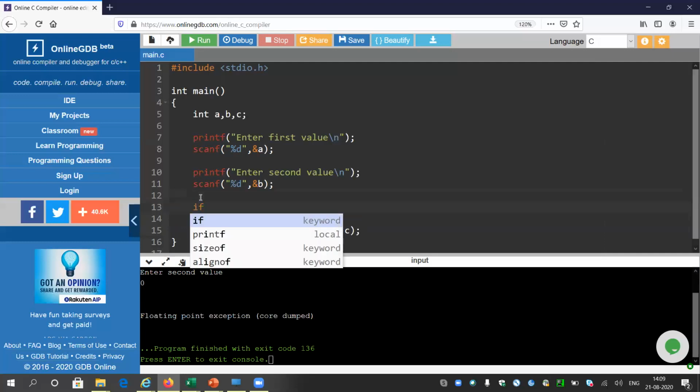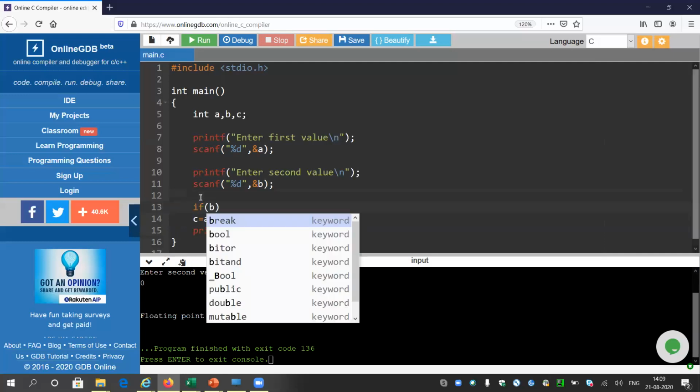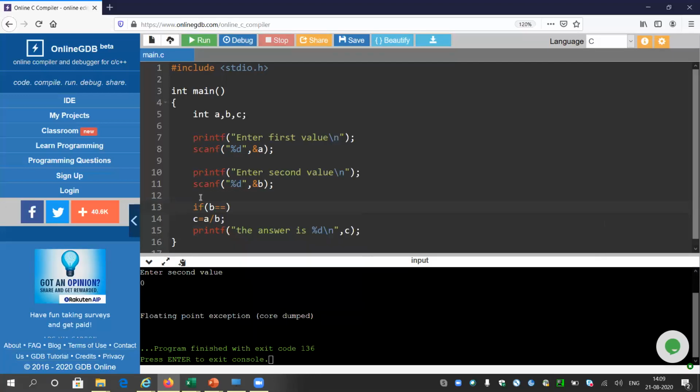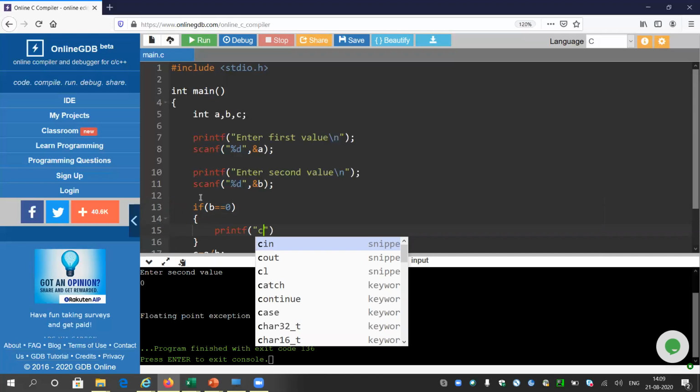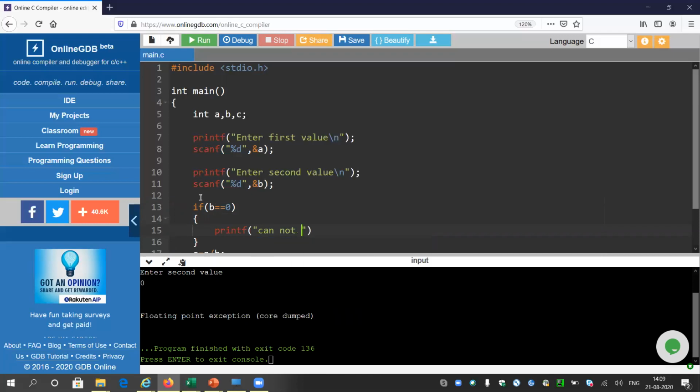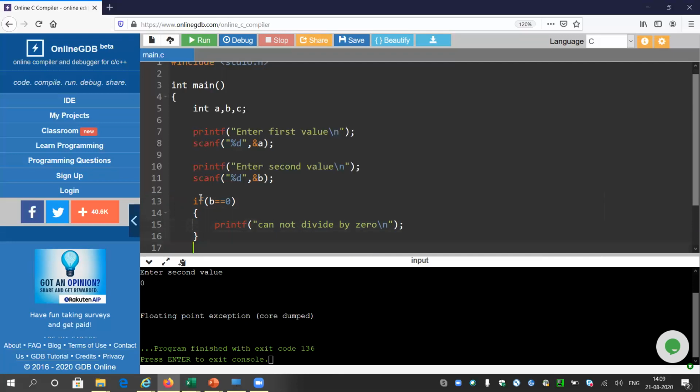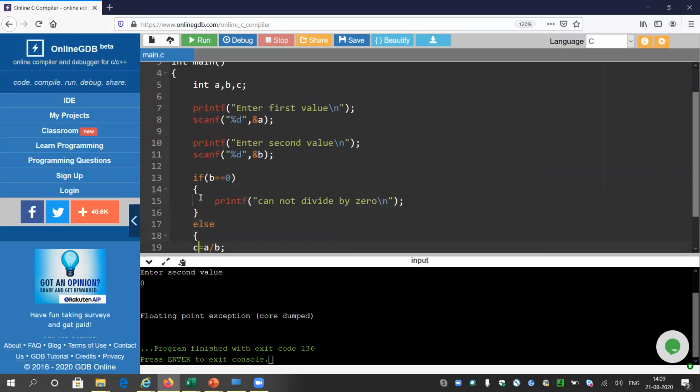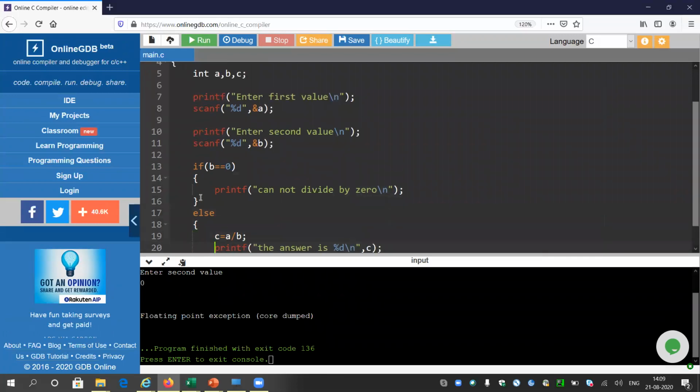What is the purpose of if? The purpose of if is to segregate 2 ways. The first way: if the value of b is 0, then I will just printf a good message, cannot divide by 0. Else, if the value of b is something other than 0, then I will do this part.